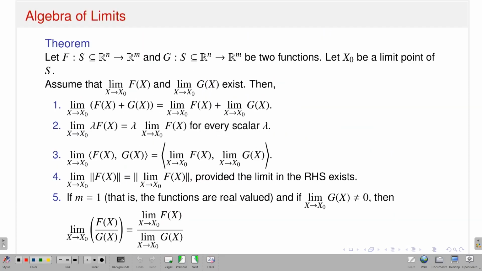Okay, so this is algebra of limits. Like in real valued functions of a real variable, we know that if the limits of two functions exist, then the limit of the sum function exists. Scalar multiple, product, similar kinds of things are also true here.